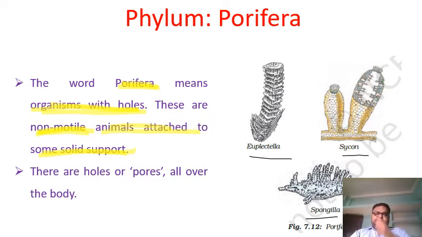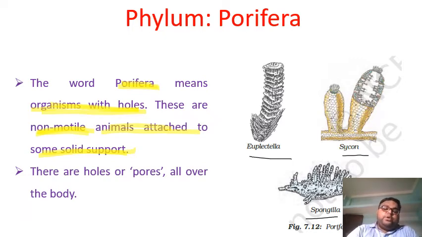So a doubt might be coming into your mind: sir, when we were describing the characteristics of animals, you told us that most of the animals are mobile, isn't it? But see here, students, I told you that most of the animals are mobile, not all of the animals are mobile. So in this phylum, the animals are non-motile and they are attached to some solid support.